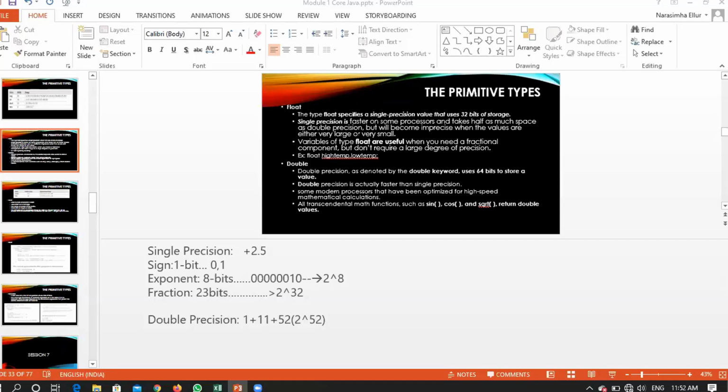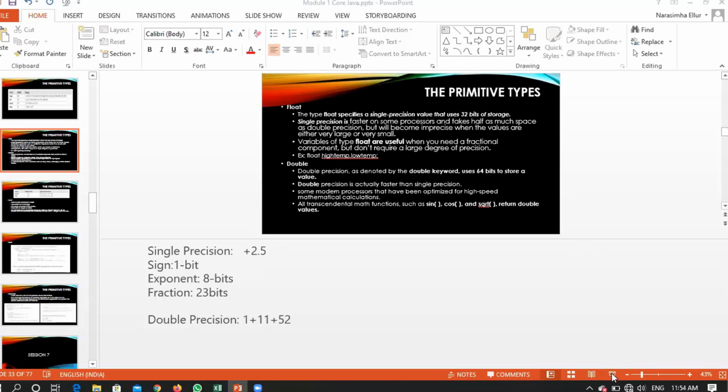Yes. See, when it was a whole number, we were specifying a range, like from a minus to this point to a plus this point. Now when it is a fraction, it will be tough to specify a range from a negative extension to a positive extension. So we are taking one bit to represent whether we are talking about a positive number or a negative number, right? So one bit will be used for representing a sign in case of floating point values. Okay.